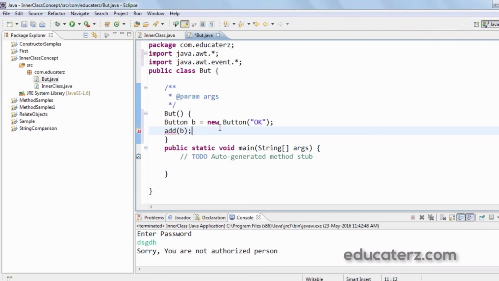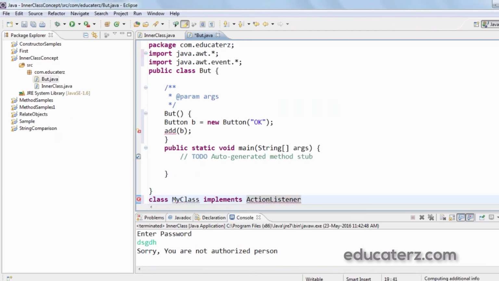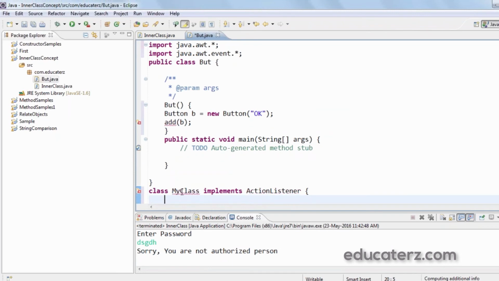So MyClass is the implementation class of the ActionListener interface. For that, let me create MyClass first. That is, class MyClass implements ActionListener.